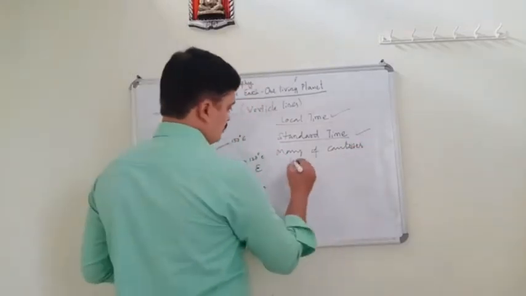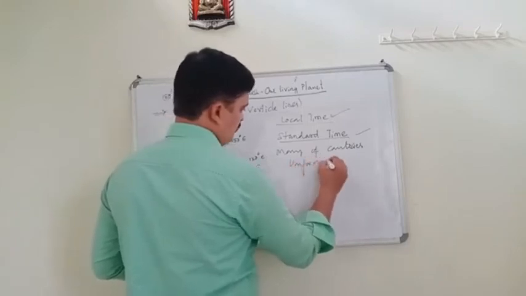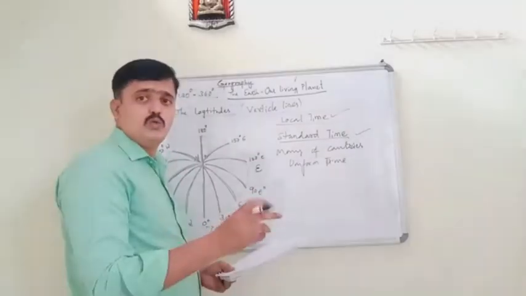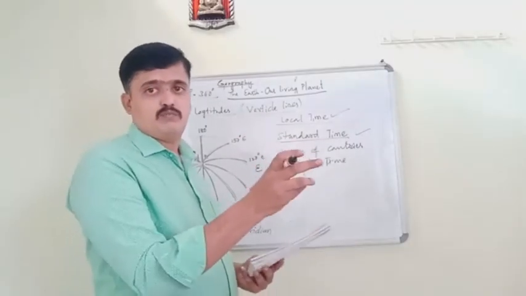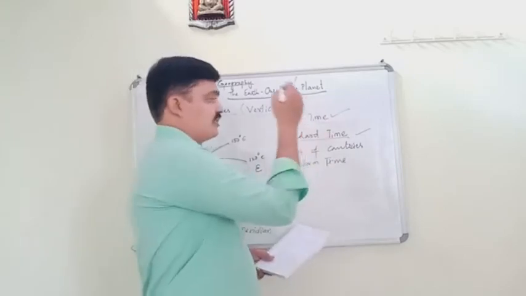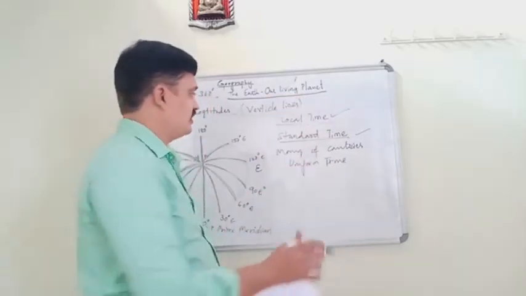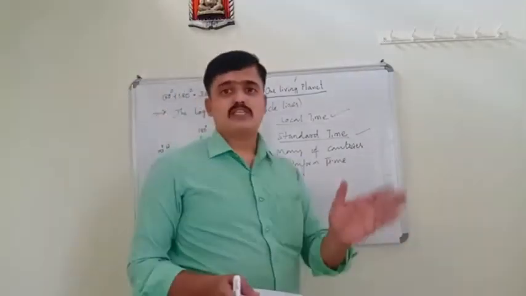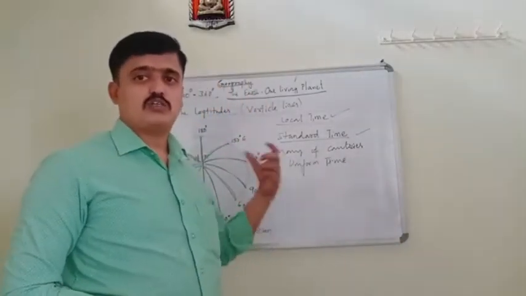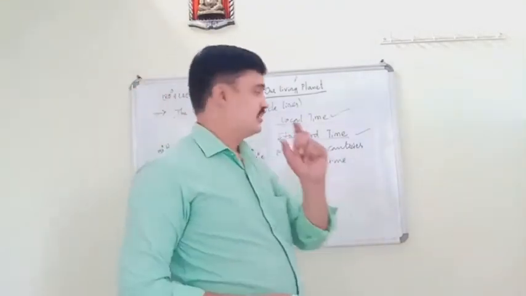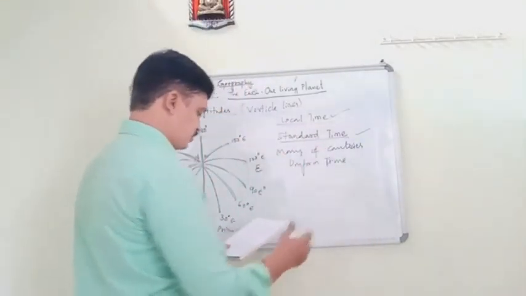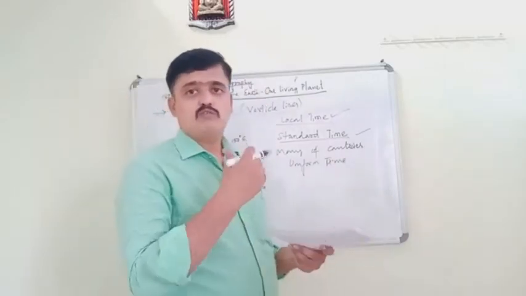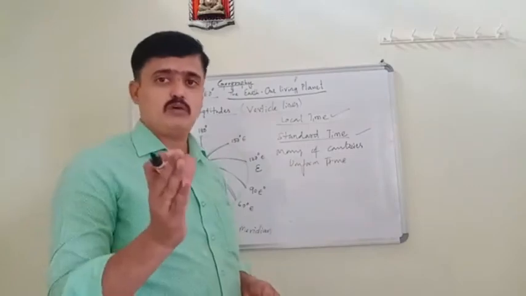Many of the countries started to follow a uniform time throughout the country. So everywhere in the country, they started to follow uniform time.